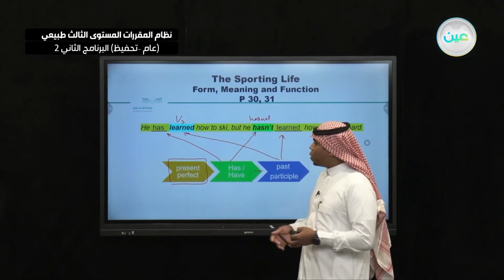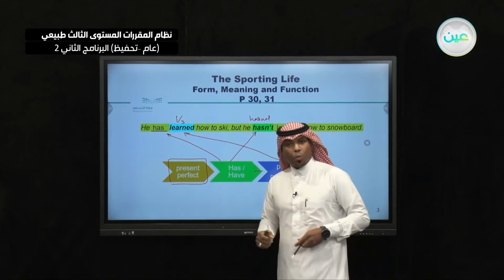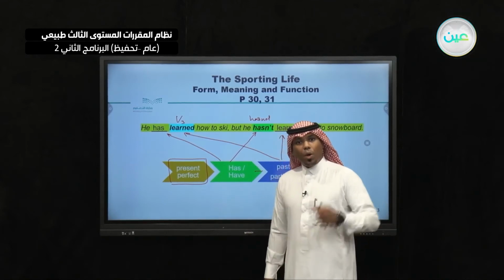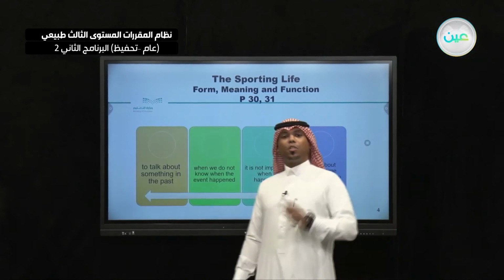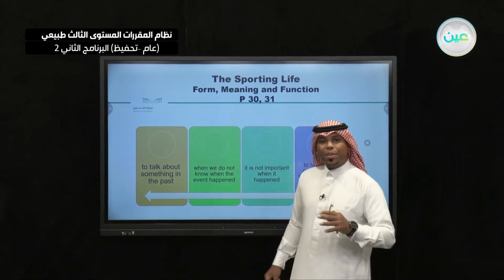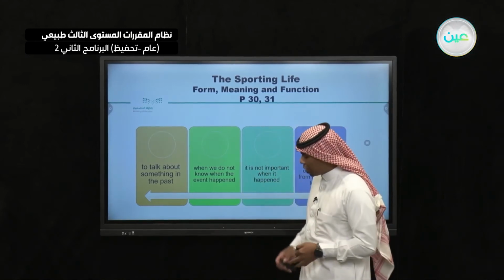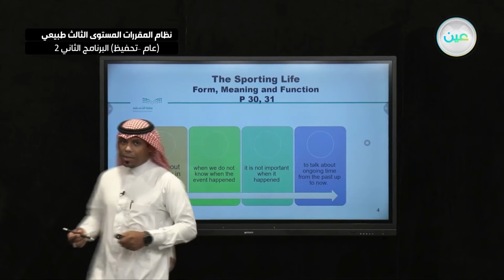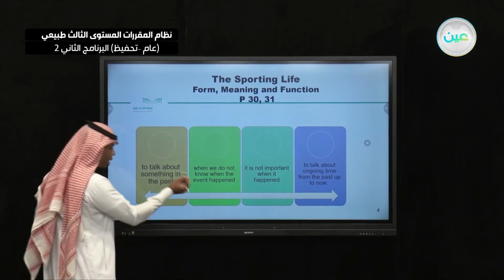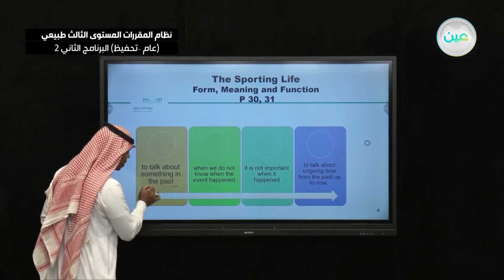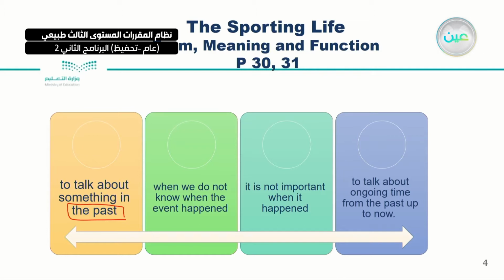Why do we use the present perfect? Actually, we use the present perfect to talk about something that happened in the past. But remember that when you talk about something in the past, it should be one: